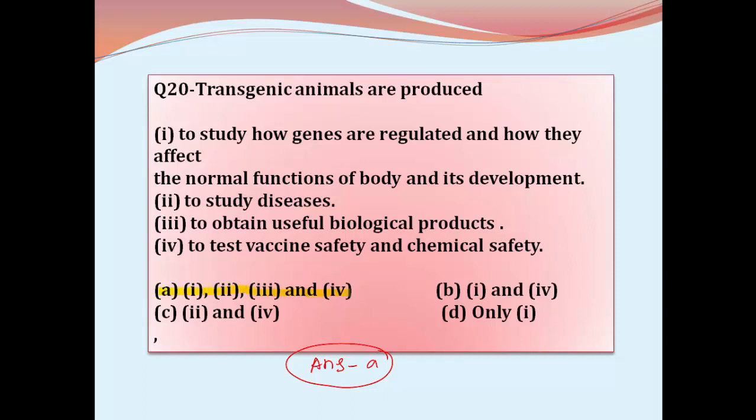So the right option for this one is option A, because they are used to study diseases, they are used to study the regulation of genes and their expression, they are used to obtain biological products like alpha 1 antitrypsin, and even for the study of vaccine and chemical safety. All these are the reasons for the production of transgenic animals.